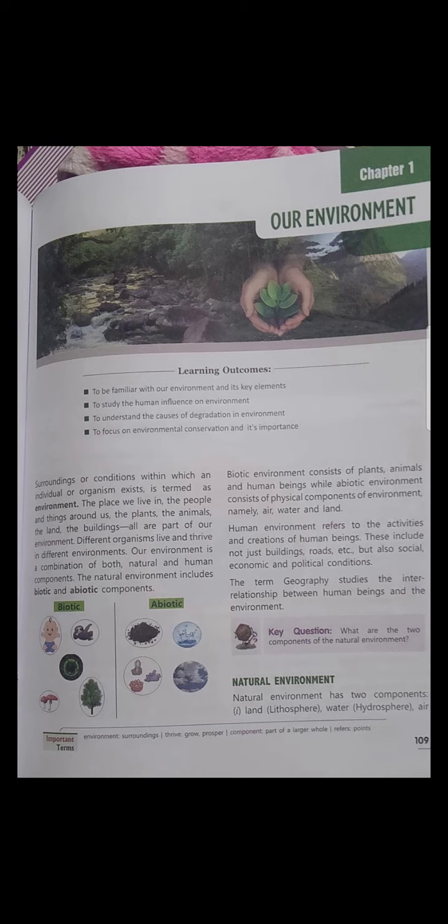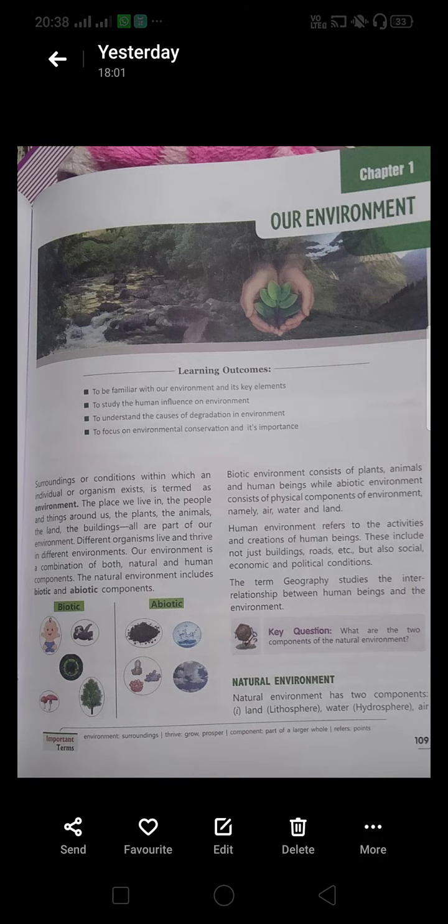Environment is a combination of both natural and human components. Natural components are those which are living, or not produced or done by human beings. For example, all the living things and non-living things, such as land, water and air, come under the natural. And human components are those which are made by humans.